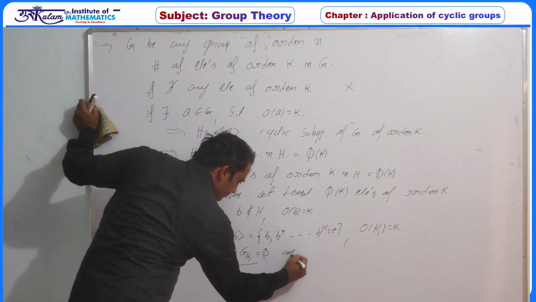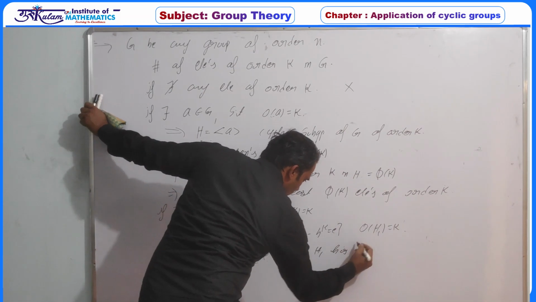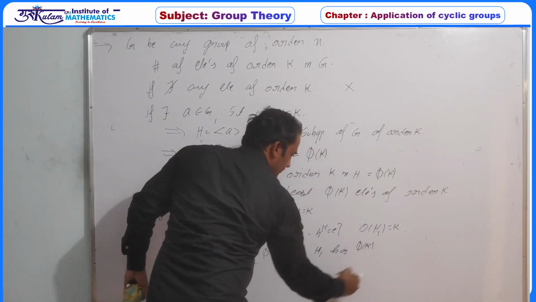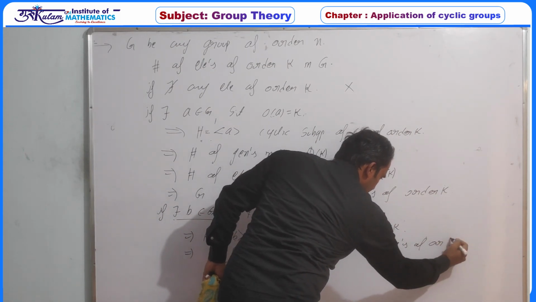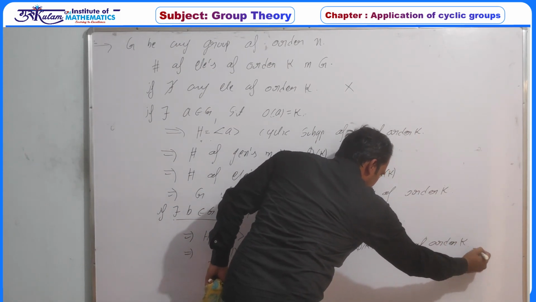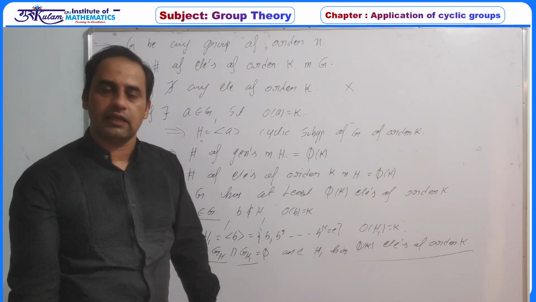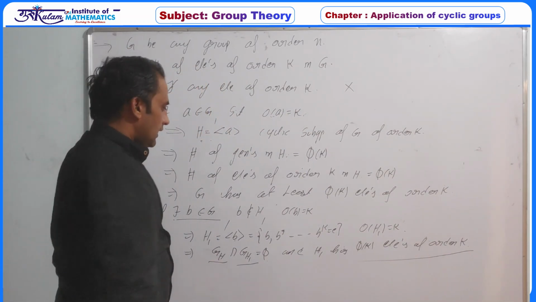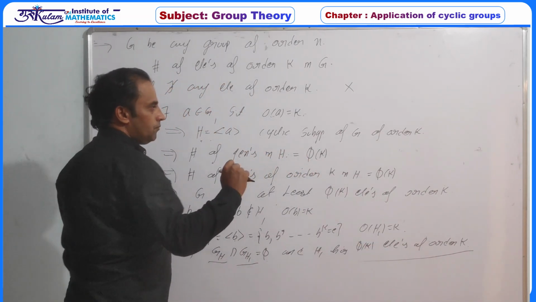And H1 has 5k elements of order k, because H1 has 5k generators and each generator should be of order k, and these 5k elements are different from the earlier 5k.